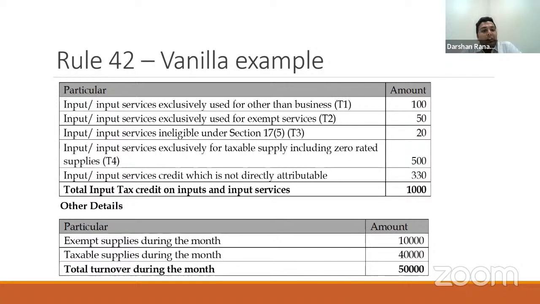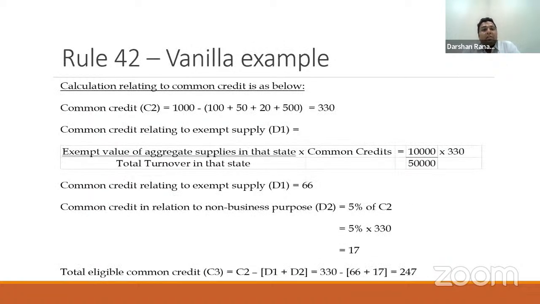This is on my expense side. Now on my income side, I have done an exempt supply in the month of say 10,000, and I've done a taxable supply in the month of say 40,000. So my total turnover during the month is 50,000. So here, if you see, the ratio comes out to, sorry, 20%. So in this example, we'll try to apply this Rule 42.